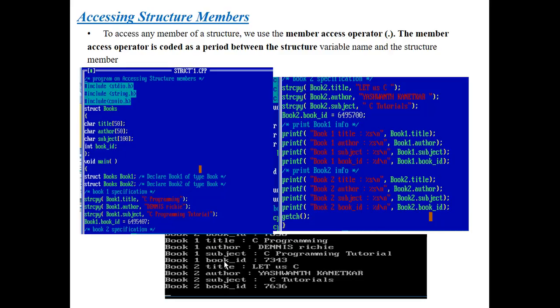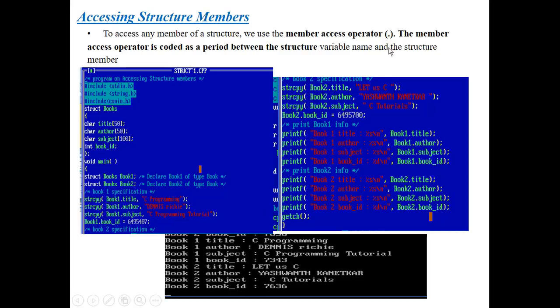Here I have written a program. If you want to access any member written in the structure, we use the member access operator. By using the member access operator, we can access the data items of different data types that are declared or defined in the structure. This is called the member access operator.